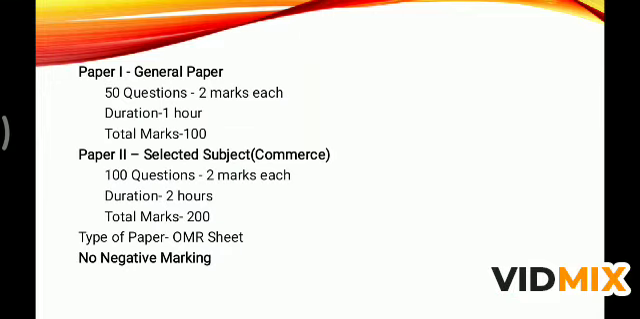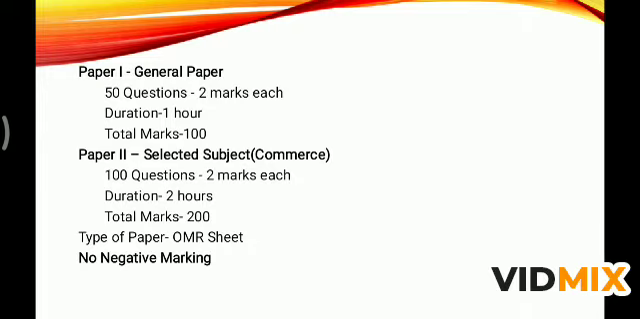Coming to the details of the first paper, that is the general paper, there will be 50 questions of 2 marks each. Okay, that means every single question will carry 2 marks, and the duration provided for the paper will be 1 hour, and total marks for the first paper will be 100. And the second paper, the selected subject like commerce, the number of questions will be 100, and each question will carry 2 marks. Duration for this exam will be 2 hours, and total marks for the second paper will be 200. So total marks for the first and second paper will be 300.